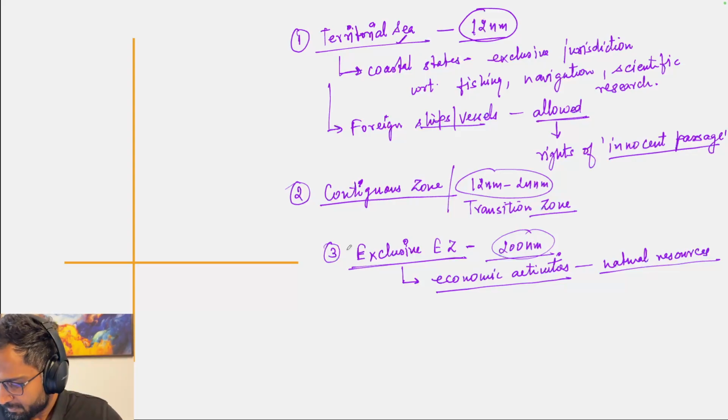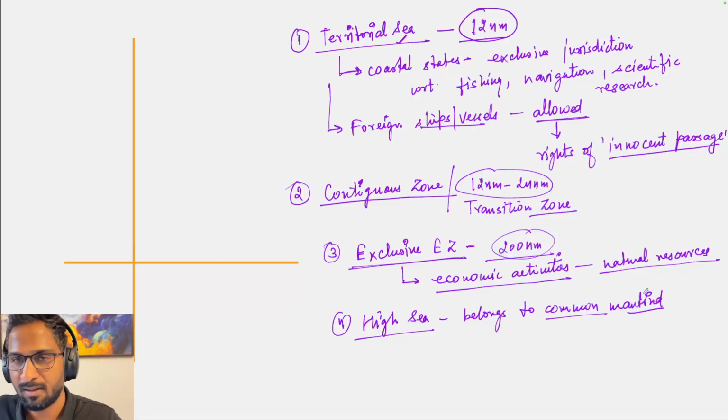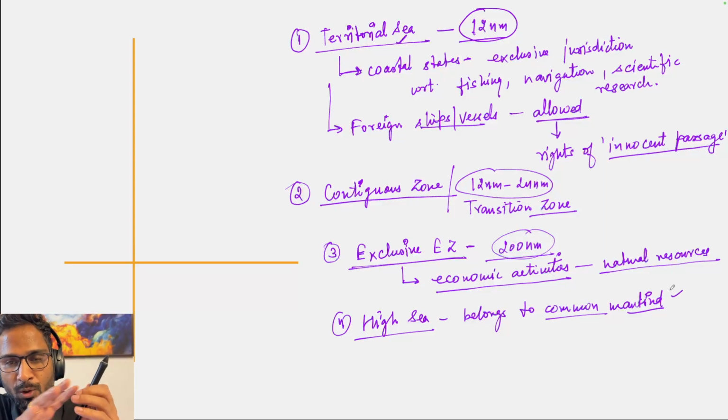But fourth is high sea. This high sea belongs to common mankind. No particular coastal state will have exclusive jurisdiction over the high sea, because it belongs to common mankind.